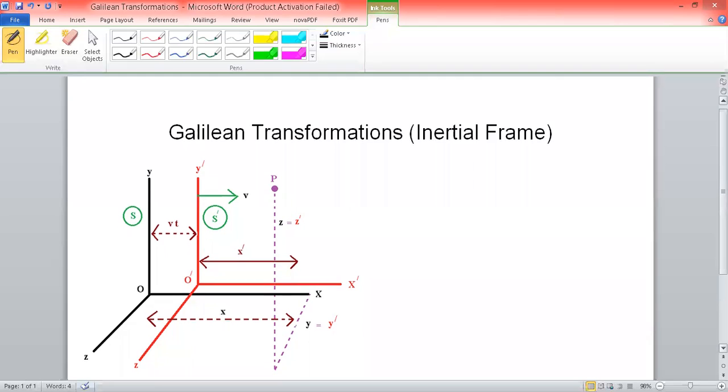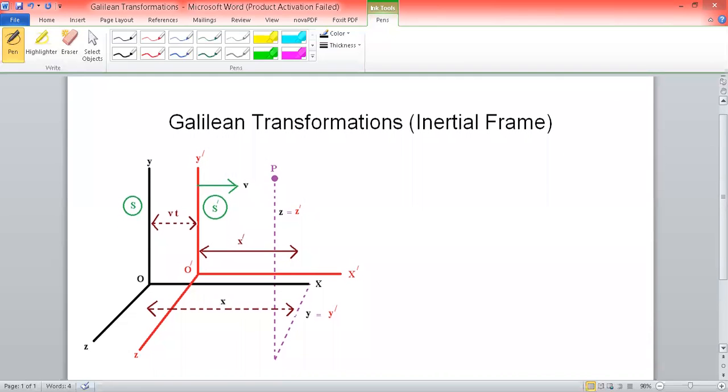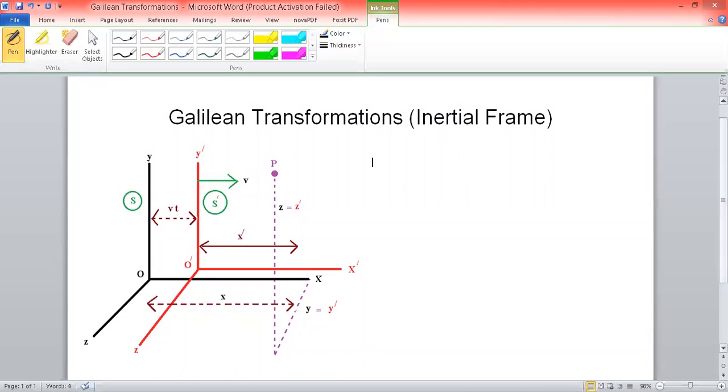So in today's class, I am discussing with you the example of inertial frame of reference, where the Galilean transformations can be shown, that is how they act on the system. To discuss the position of the particle with respect to a frame of reference at any instant, it can be completely specified by the position coordinates of two different sets of reference shown in the diagram.